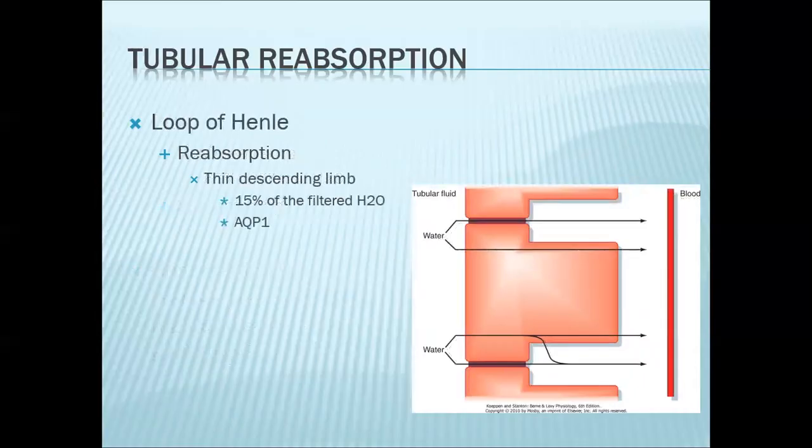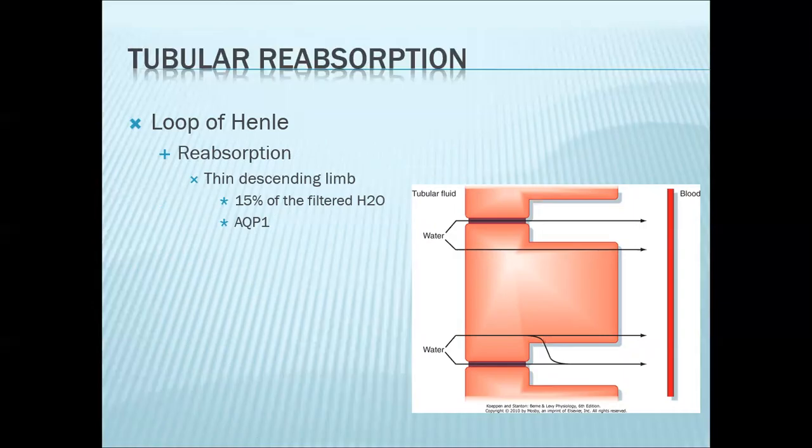Now we enter the loop of Henle. As the filtrate enters the loop of Henle, this filtrate is still said to be isotonic. So the reabsorption in the proximal convoluted tubule is isoosmotic, with equal amounts of fluid and substances reabsorbed. So as the filtrate enters the loop of Henle, it is still isotonic.